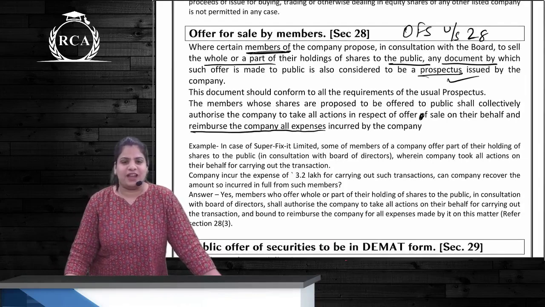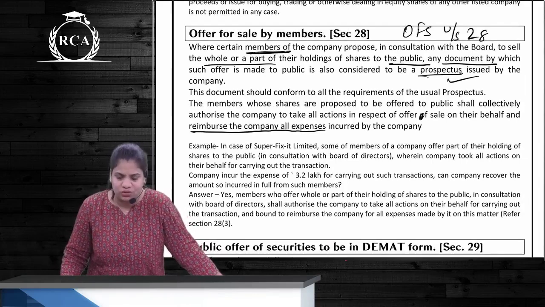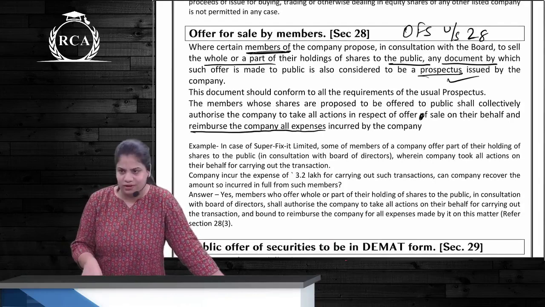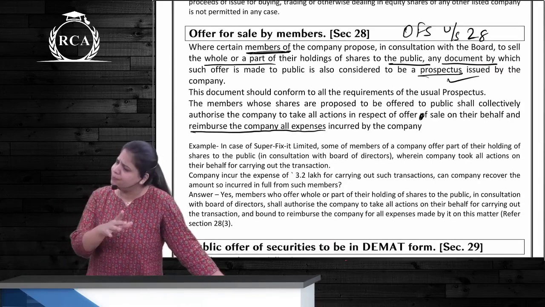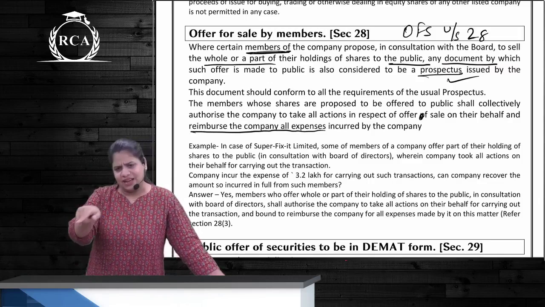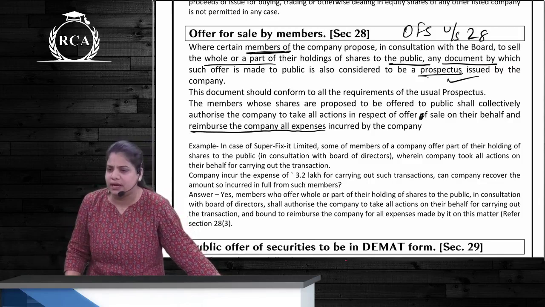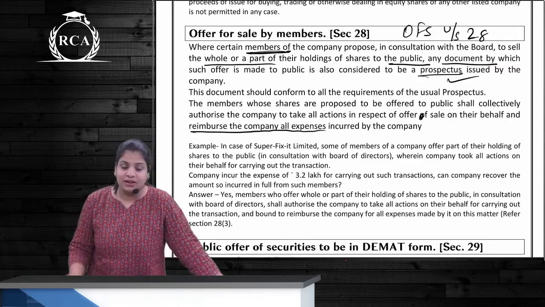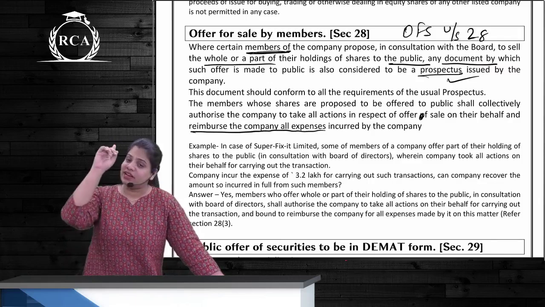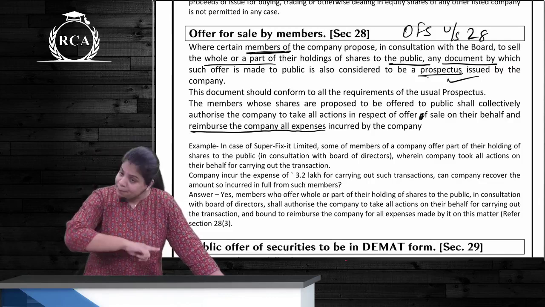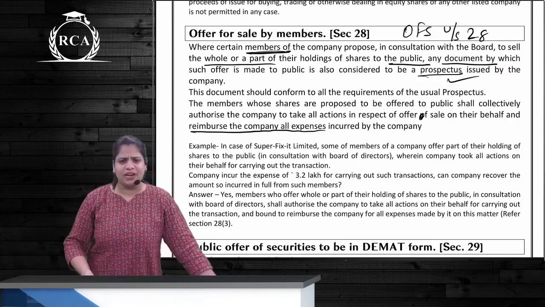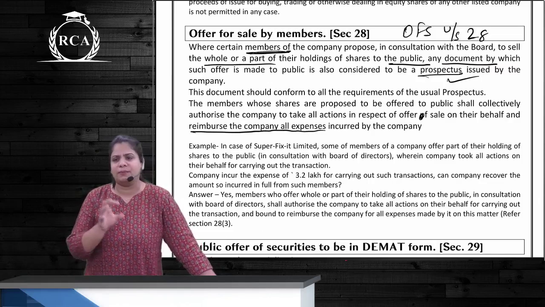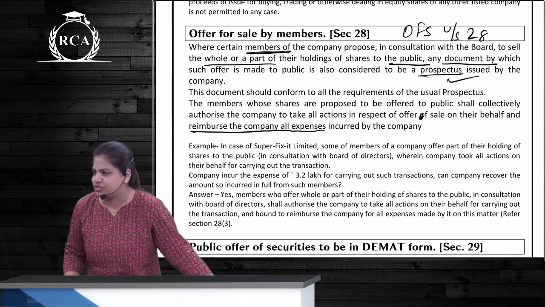Minimum subscription is required in case of public issue. It will not be required in case of OFS. Expenses in case of public issue are borne by the company. Over here, they are borne by the company but actually reimbursed by the members. Consideration will be received in case of public issue by the company, in case of OFS by the members, right?